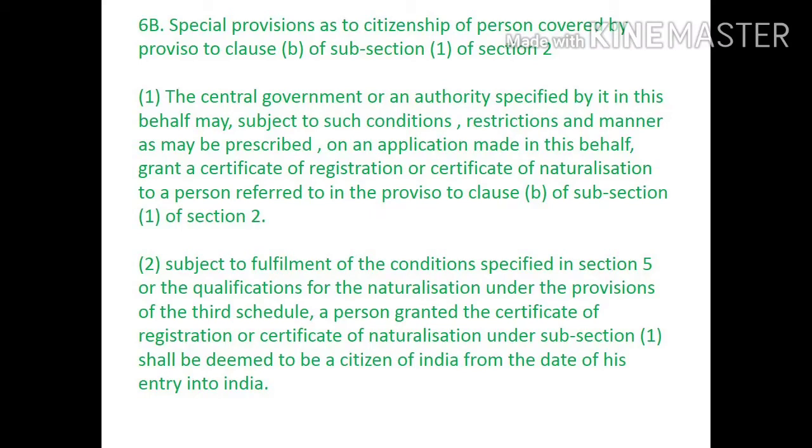Subclass 2: subject to the fulfillment of the conditions specified in section 5 or the qualifications for naturalization under the provisions of the Third Schedule, a person granted a certificate of registration or certificate of naturalization under subsection 1 shall be deemed to be a citizen of India from the date of entry into India.